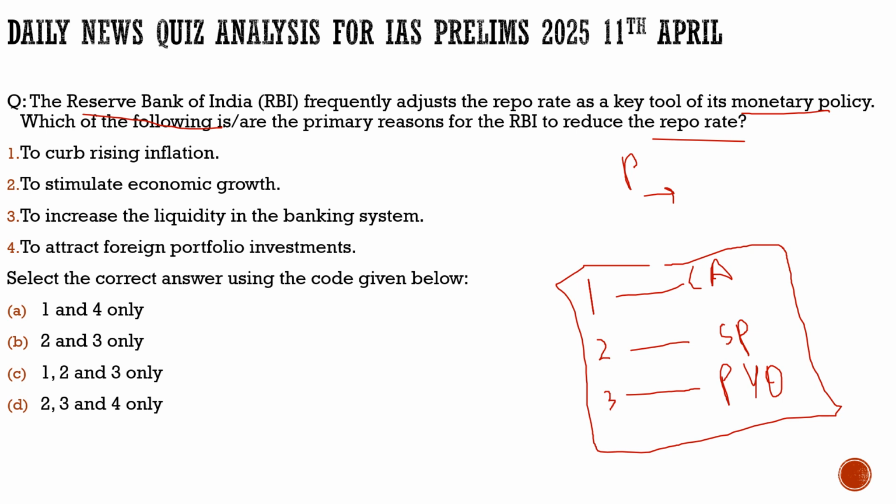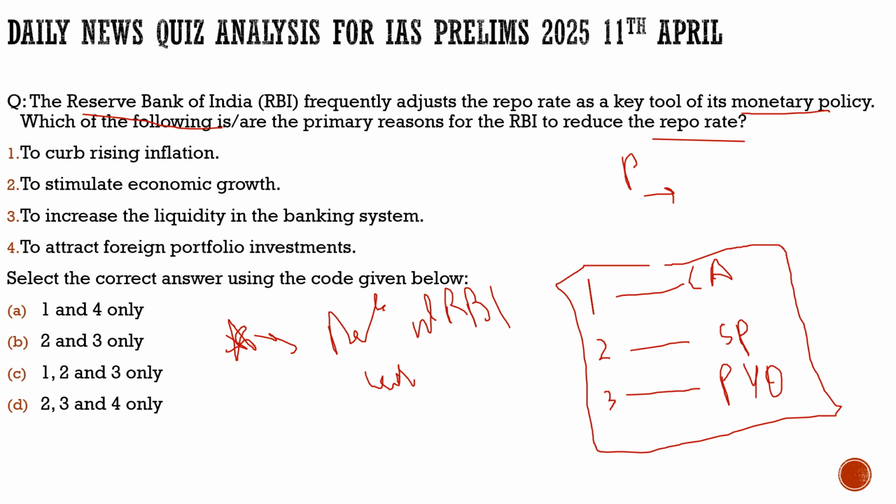So first we will understand the repo rate. We discussed a little bit yesterday also. It is the rate at which the RBI lends to the banks, or we can say at this rate the RBI gives money to the market. RBI liquidates it.